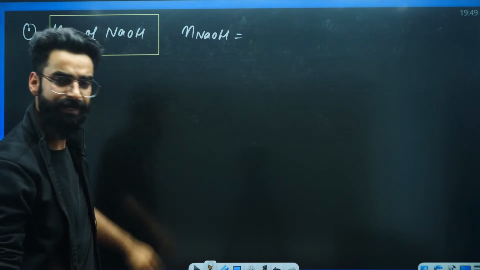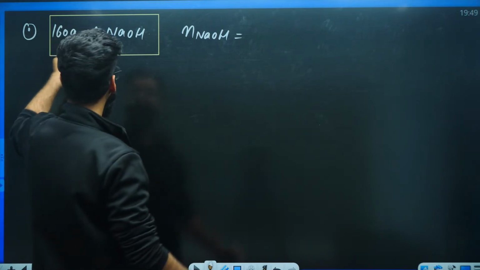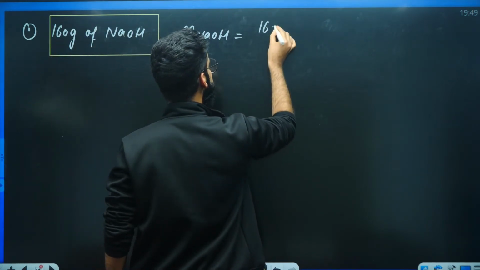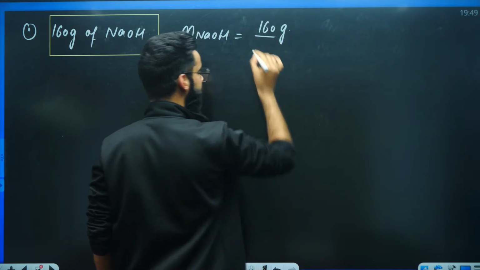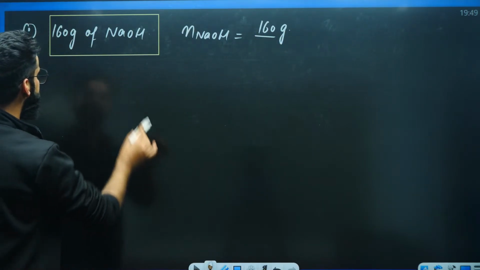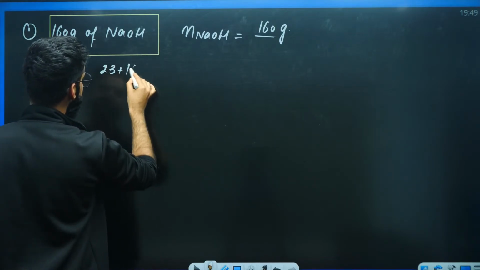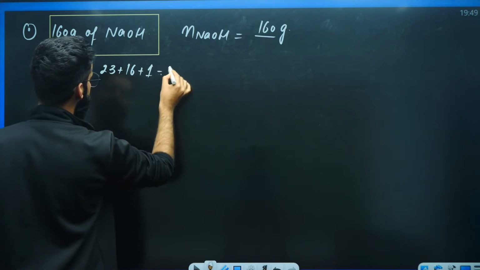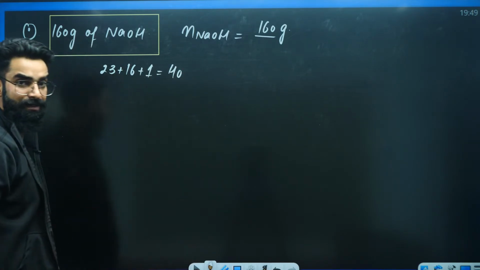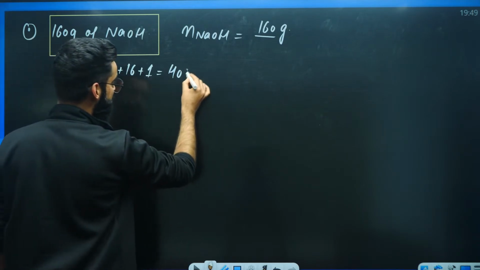That's it, right? So I would say number of moles of NaOH will be equal to given mass of the substance, 160 grams, divided by, what is the molar mass of NaOH? See, sodium, its atomic weight is 23 mu, oxygen, it's 16, hydrogen, it's 1. When you solve it, value comes out to be 14, right? Now, since you need the molar mass, so its units has to be grams per mole.